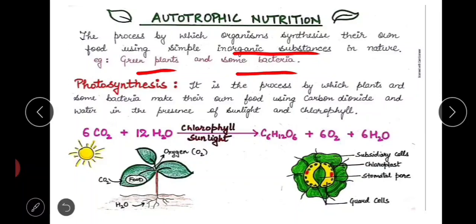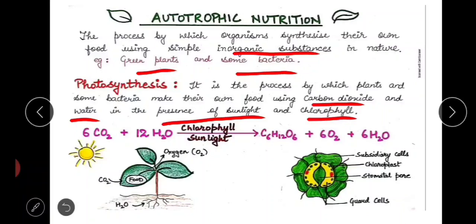Now, photosynthesis is a process by which plants and some bacteria make their own food using carbon dioxide and water, in the presence of sunlight and chlorophyll. So these four things are the four requirements of photosynthesis: carbon dioxide, which is taken through stomata from the atmosphere; water, which is absorbed by the roots from the soil; sunlight, which means photosynthesis occurs only in daytime; and chlorophyll. Chlorophyll is a green colored pigment which is present in leaves.